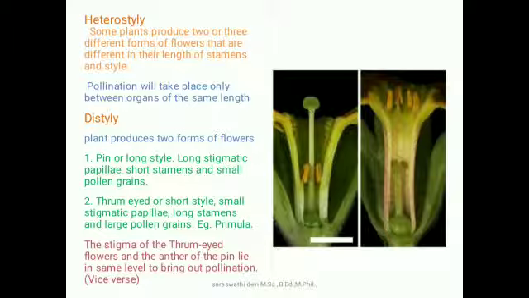The second is thrum-eyed, with a short style, small stigmatic papillae, long stamens and larger pollen grains, produced in the primula flower. The stigma of the thrum-eyed flower and the anther of the pin lie at the same level, bringing about pollination. Vice versa, pollination takes place in the primula flower.